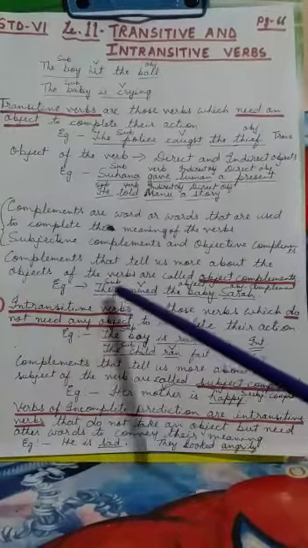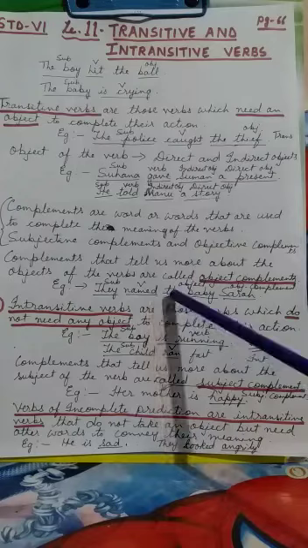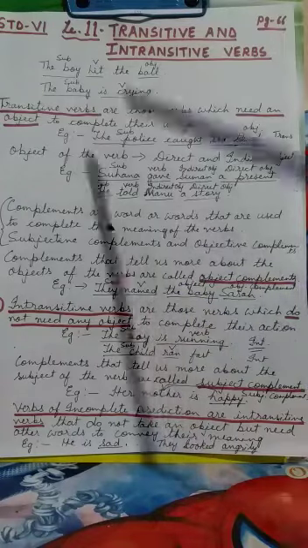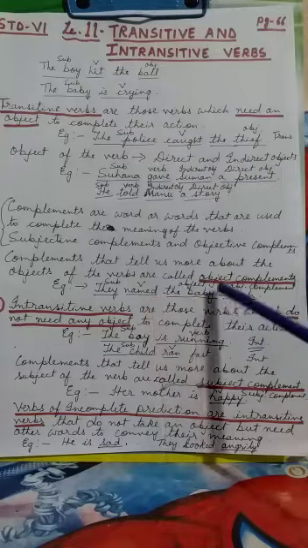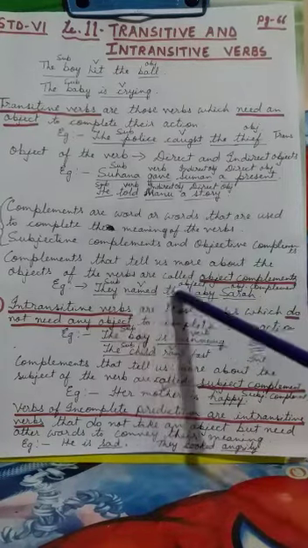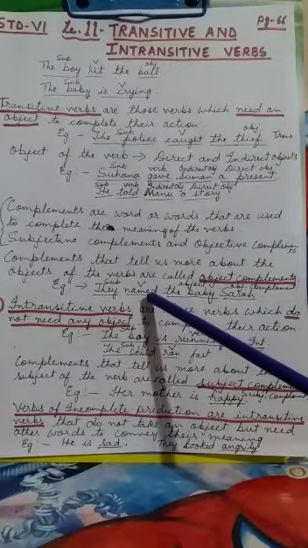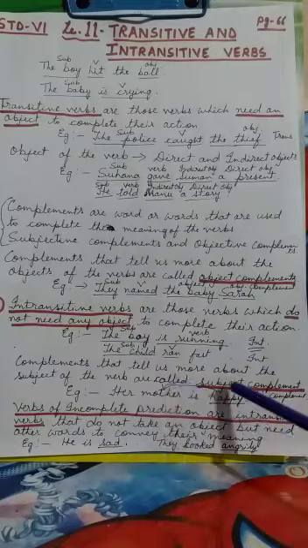So if in a sentence there is an object complement, that means that sentence has a transitive verb. So it is quite simple. If an object is there, then only an object complement will be there. So in that case named is a transitive verb. Now come to the next one, subject complement.